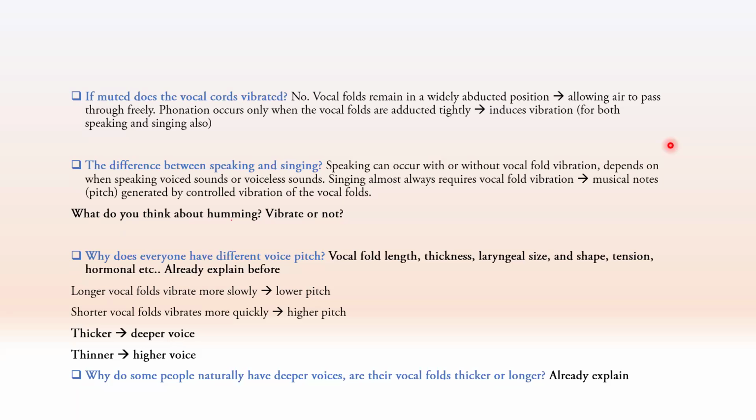So what are voiced sounds and voiceless sounds? Voiced sounds require vocal cord vibration, like A, I, U, E, O. And voiceless sounds need no vibration, like whispering or some letters like P, T, K, S, F, H, or the others.